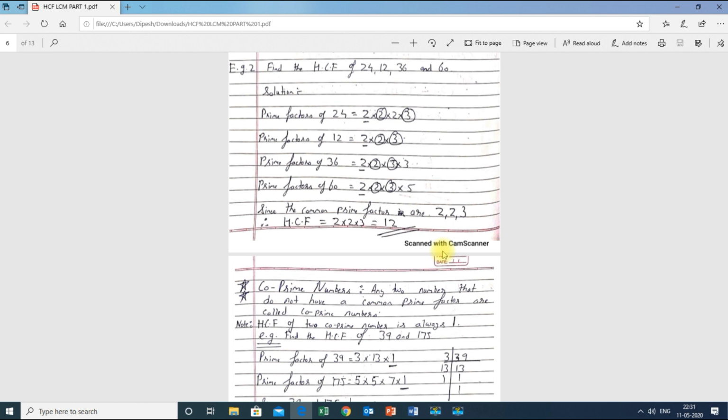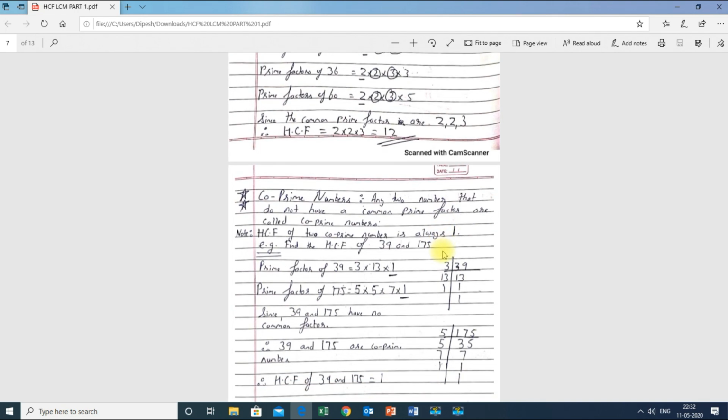Those numbers are called co-prime numbers. Again I am repeating, the numbers which do not have any common prime factors, at that time I can say it is a co-prime number. Here, co means common, so if common prime factors are not there, then I can say it is a co-prime number.